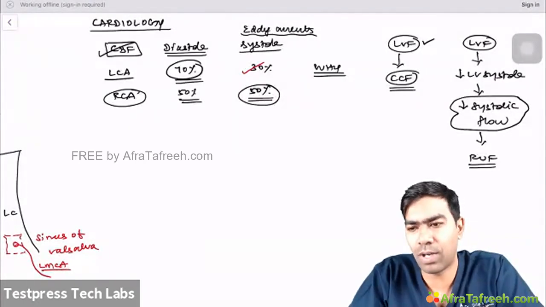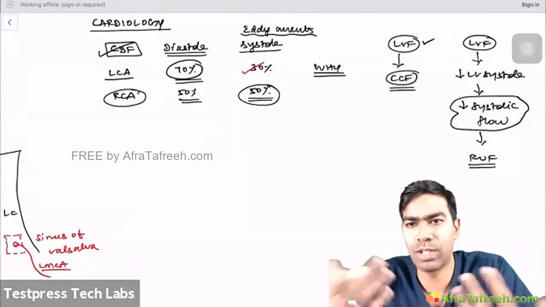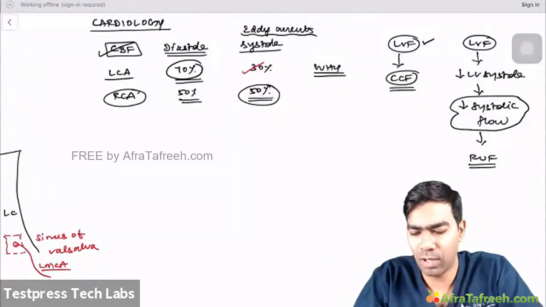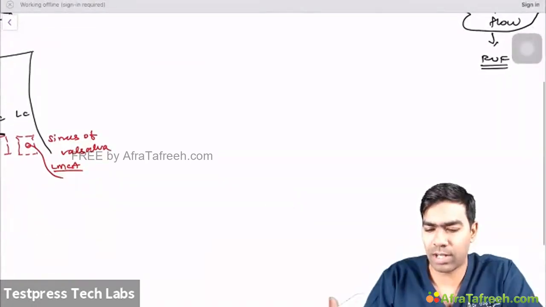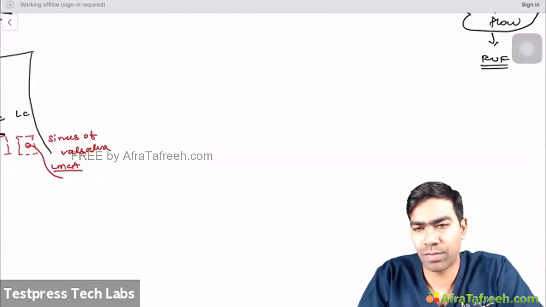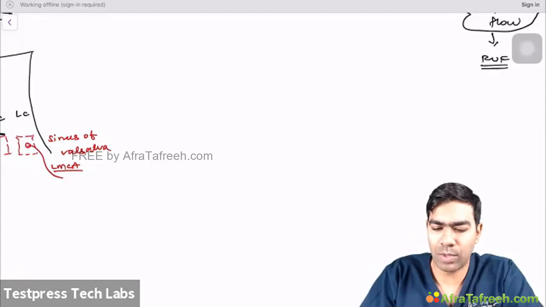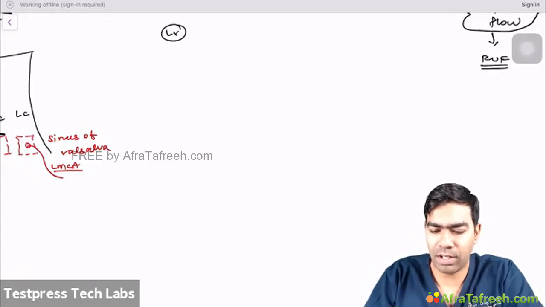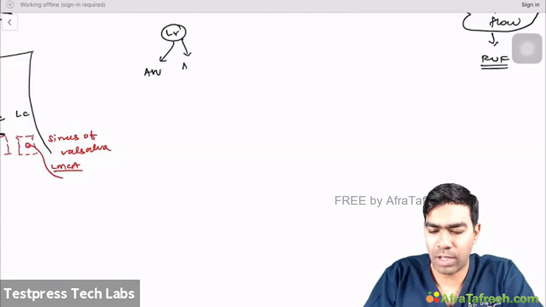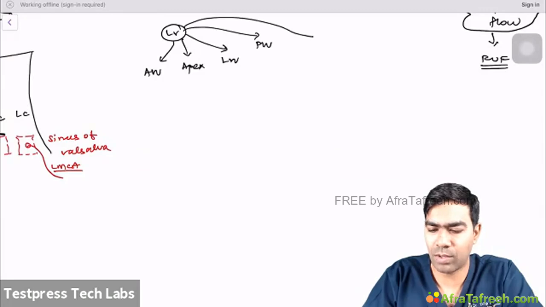And we have really understood how these arteries are winding around. But let us recap and see what are the supplies to the different portions of the ventricles. Let us first start with the left ventricle. If you take the left ventricle, it's divided into the anterior wall. Then you can think about the apex of the left ventricle. Then you have the lateral wall of the left ventricle. And finally, I can talk about the posterior wall of the left ventricle. Then you have the inferior wall of the left ventricle as well.